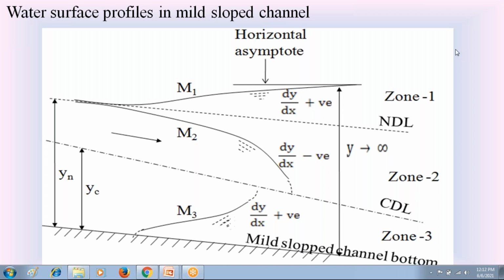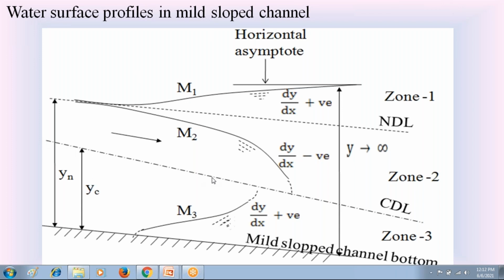Now coming to the mild slope channel bottom. The channel bottom is called mild slope channel bottom if the channel bottom slope S0 is less than the slope of the critical water surface profile.